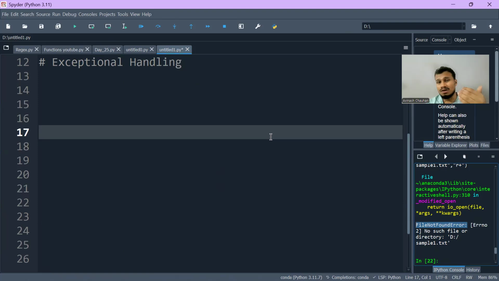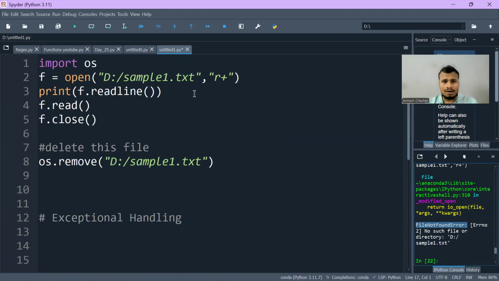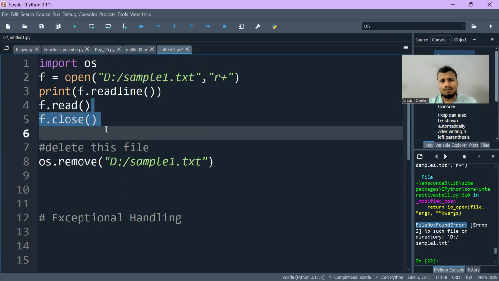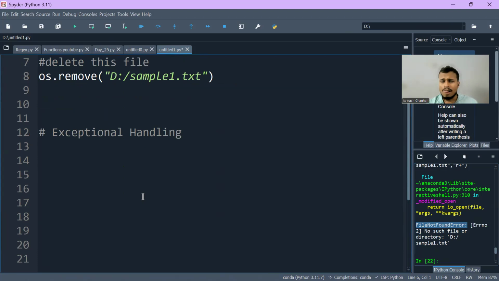It will not execute the lines of code below it. Your Python code will not execute further, lines 3, 4, 5, 6. It will not execute, and your program will abruptly close and be terminated in between.